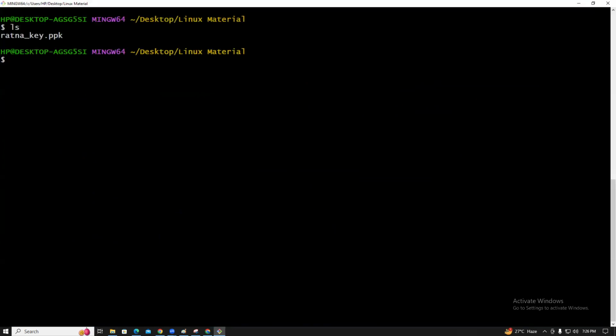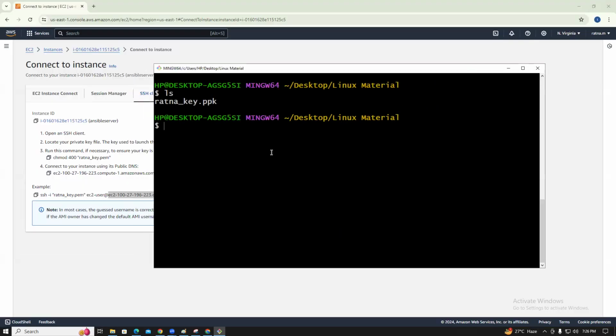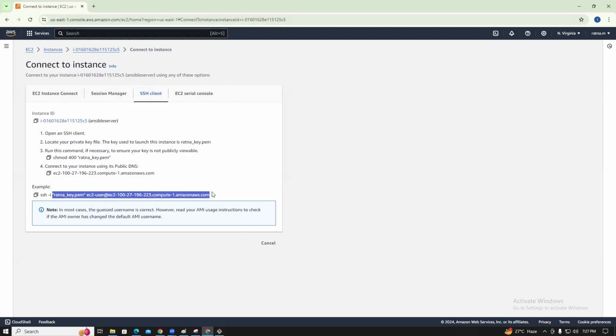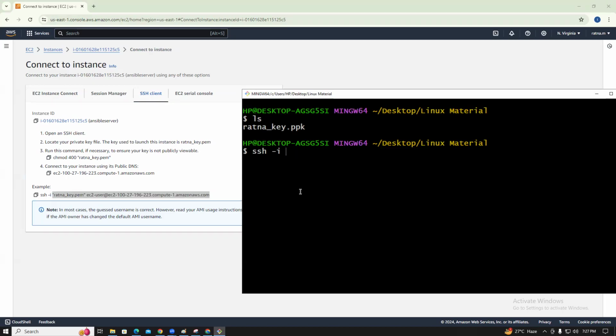So we have Ratna's PEM key, right? Dot ppk, right? I think it will not connect. So we need ssh -i, and there is a double quote again. I think double quotes, but it will not work because I already told you, right? The ppk file is what this is, guys.